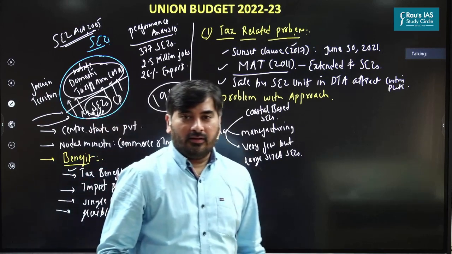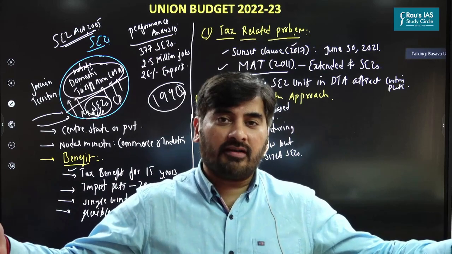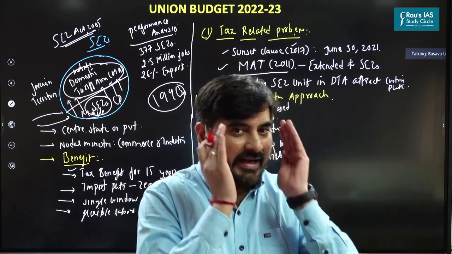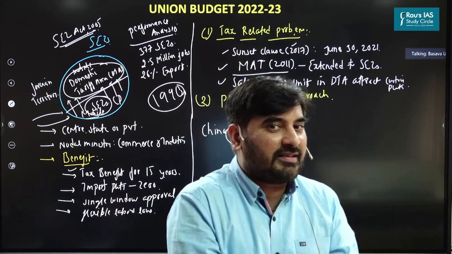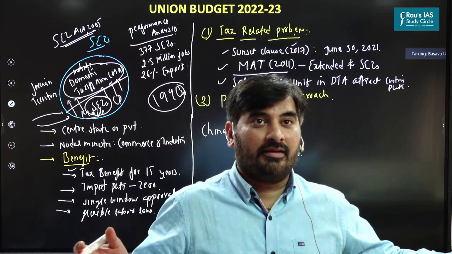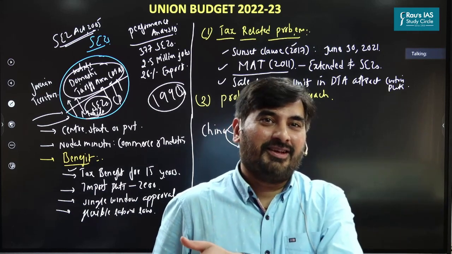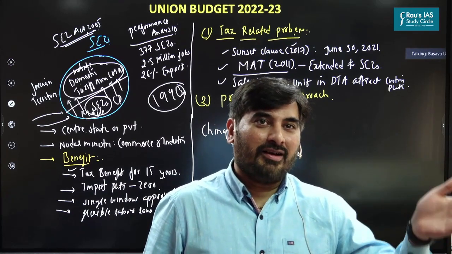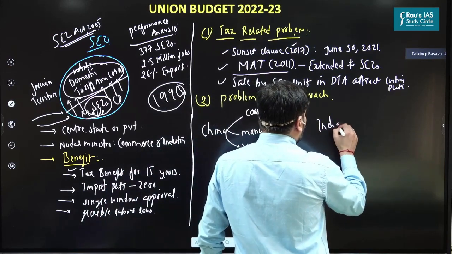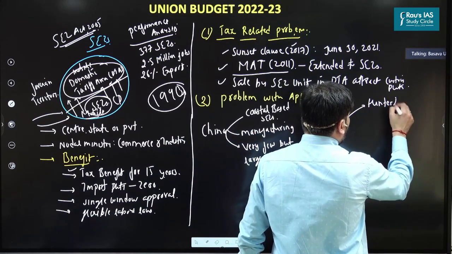Why? Because if China had set up large number of SEZs, then government's focus would have got scattered across multiple SEZs. By setting up few SEZs, China has concentrated on development of some SEZs and ensured that these SEZs become the world's largest SEZs. Now, whatever China has done, India has done exactly the opposite. How? Look at India. Rather than locating the SEZs along the coast, most of our SEZs are located in the hinterland.